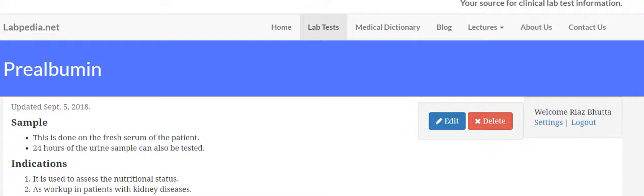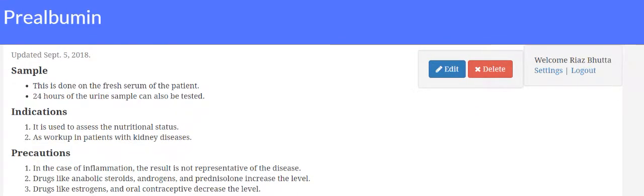Today I am going to talk about prealbumin, and I will go through different topics on prealbumin. First of all, what is the best sample for estimation of prealbumin? It can be done on the serum of the patient, and also on 24-hour urine samples. What are the indications? It is used to assess the nutritional status, and it can be used in the work-up of a patient with kidney diseases.